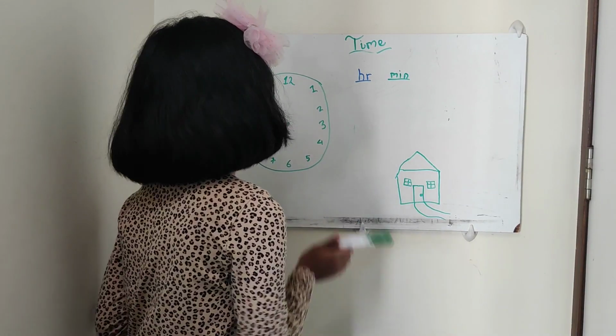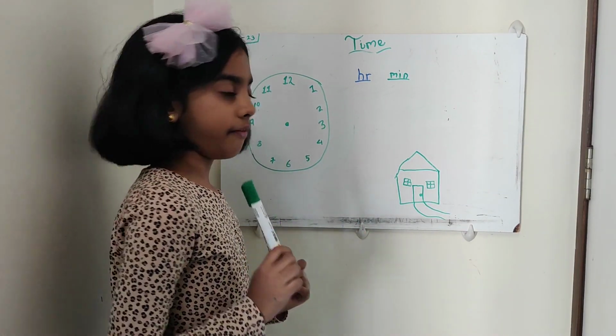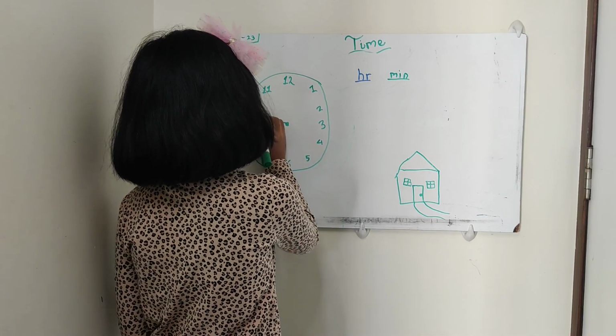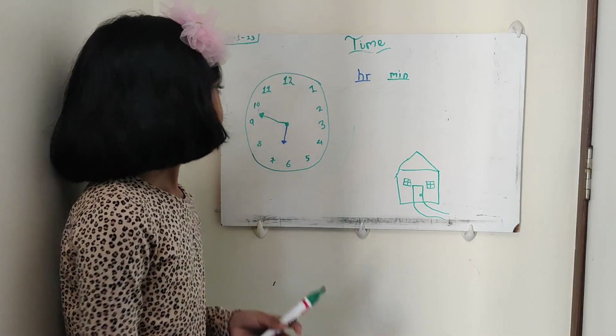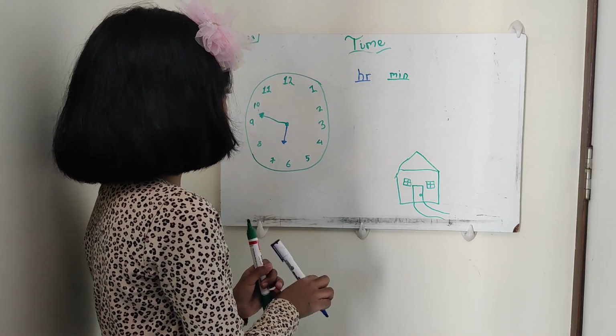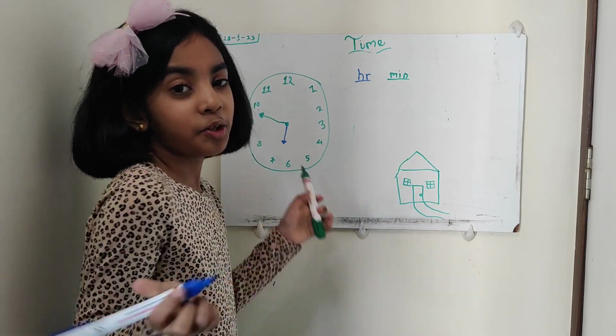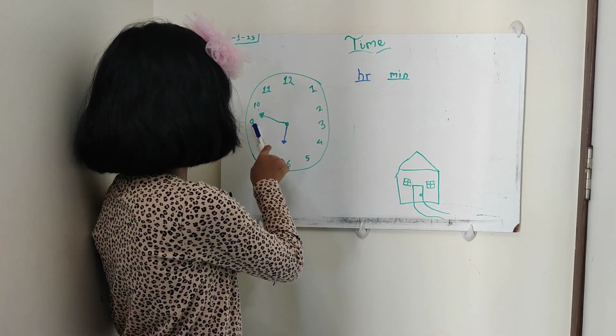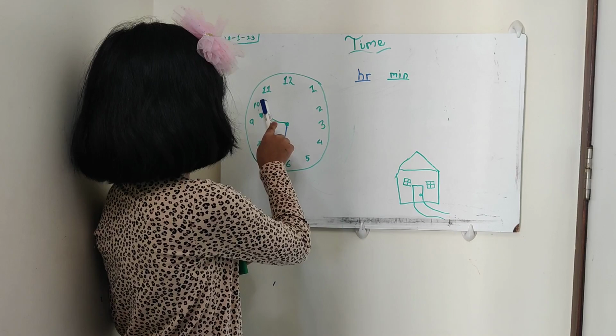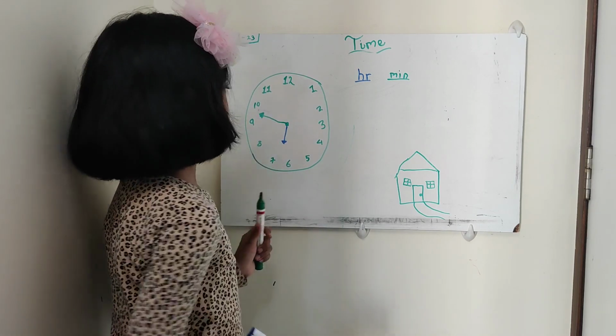Okay, now I am going to give you a bit more complicated one. Okay, now what is the time? You don't know? That's because the minute hand is between 9 and 10.